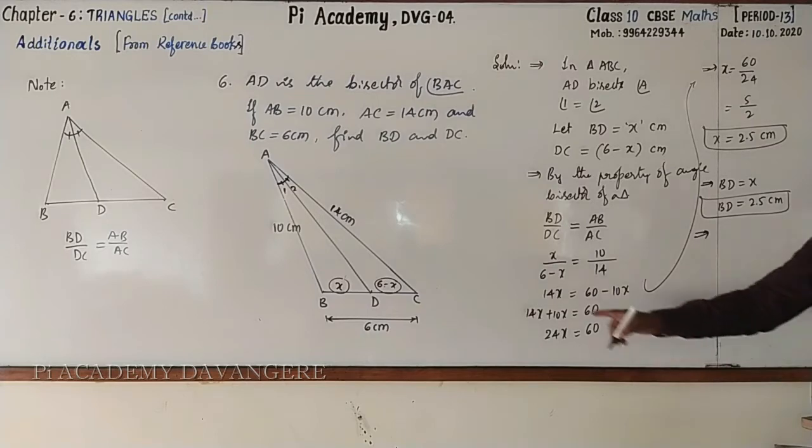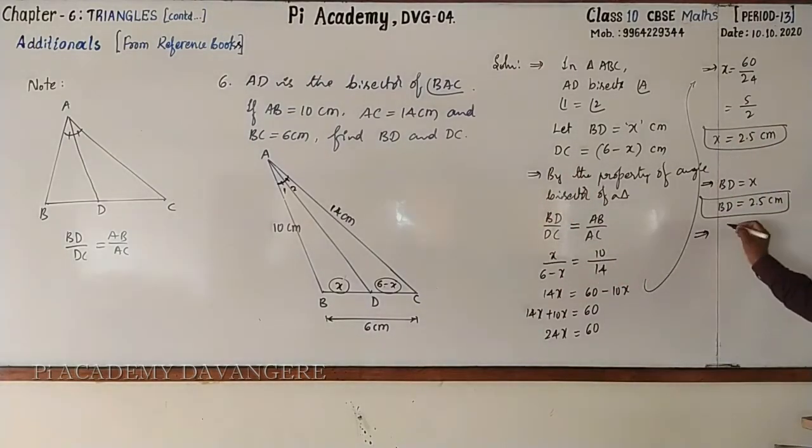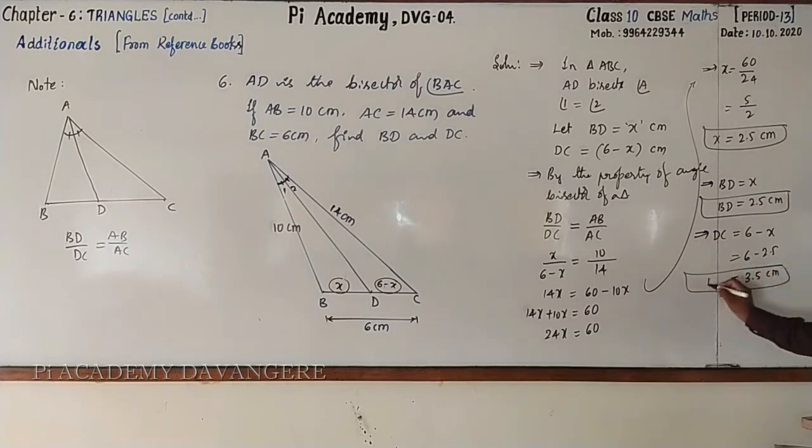Next, we want DC also. DC equal to 6 minus x, 6 minus 2.5. How much will it be? This will be 3.5 centimeter. Conclusion. Therefore, BD is 2.5 centimeter and DC is 3.5 centimeter.